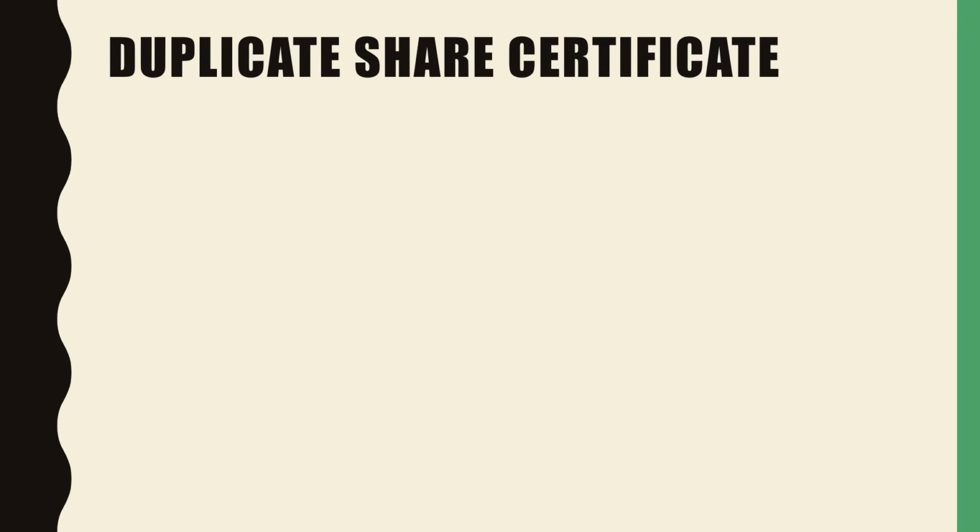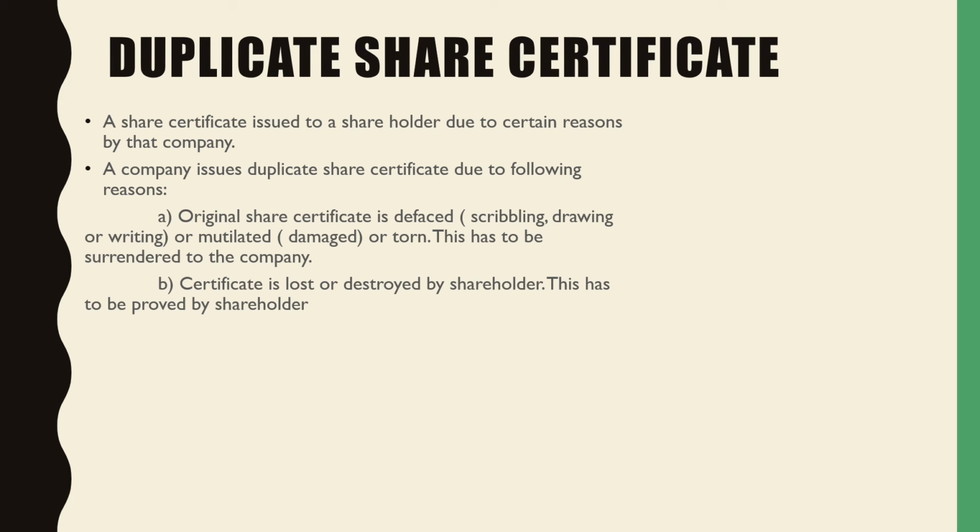Duplicate share certificate. Duplicate share certificate is issued by the company to the shareholder or the member whenever the shareholder has lost or damaged the original share certificate. A company issues duplicate share certificate due to the following reasons. The original share certificate is defaced, that is, there is some sort of scribbling or drawing or writing on the original share certificate, or it might be mutilated, that is damaged due to fire or water.